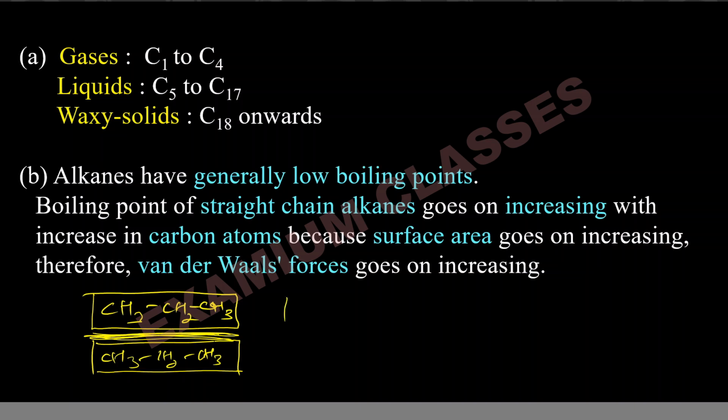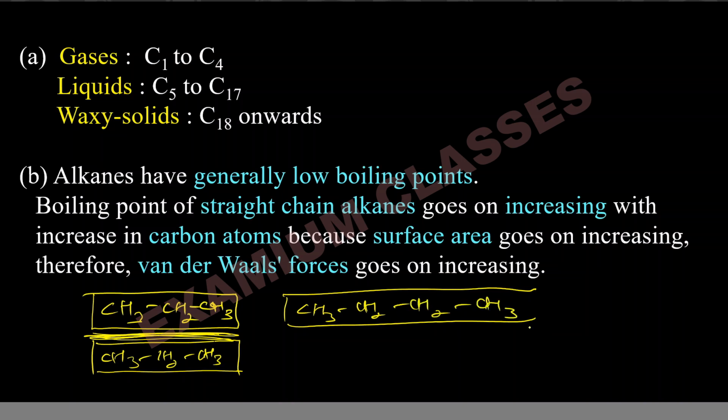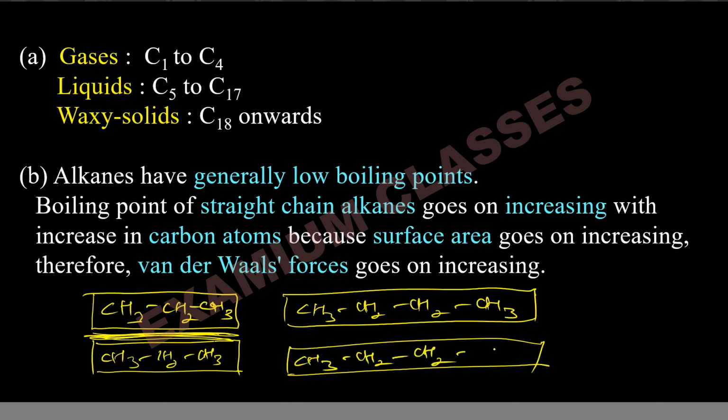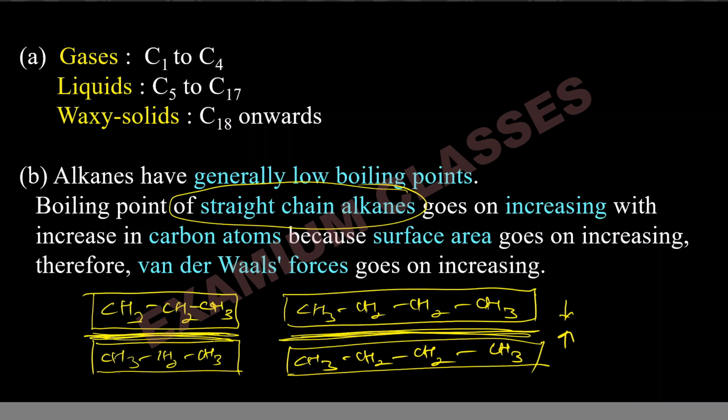But suppose I increase one carbon, CH3, CH2, CH2, CH3, and another molecule of the same compound, butane, CH3, CH2, CH2, CH3. In this case, the contact surface area is greater, so greater force of attraction. So that's why when we increase the number of carbon atoms in straight chain alkanes, the boiling point will increase.